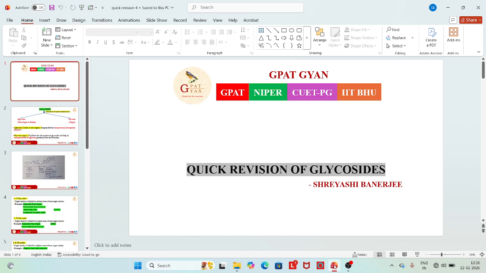So the key points of the glycosides we are going to revise right now, and for the rest of the drugs please follow the previous notes and recorded lecture class and the live class records, so that you can revise the glycosides very well, and this is very important from your exam point of view also.